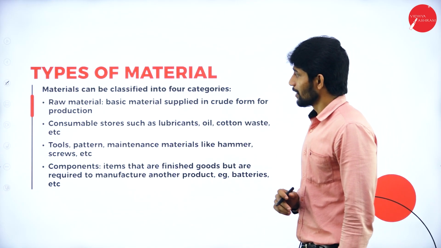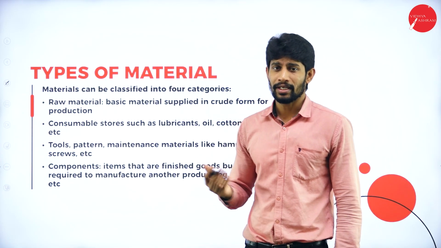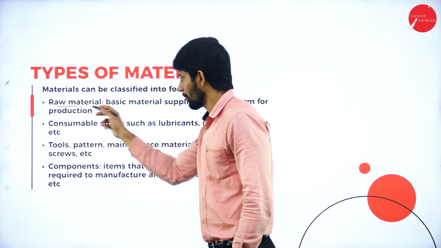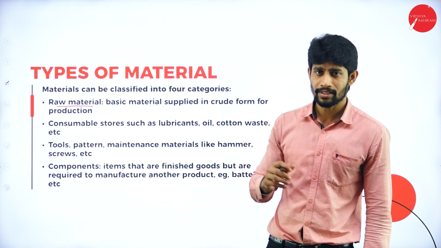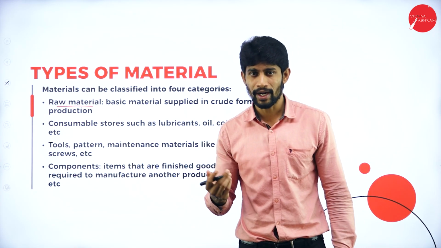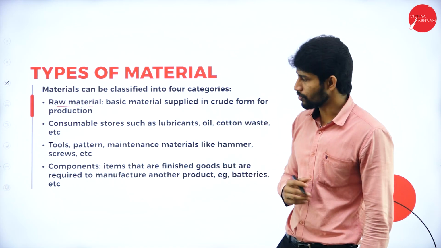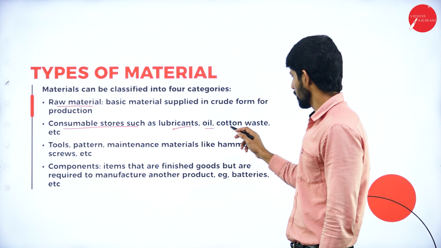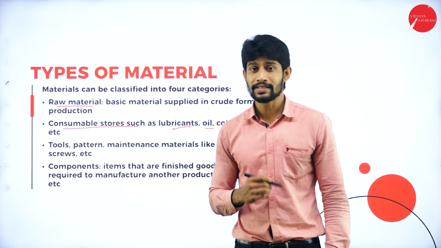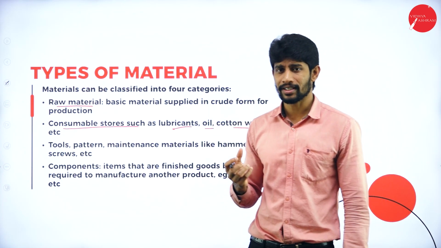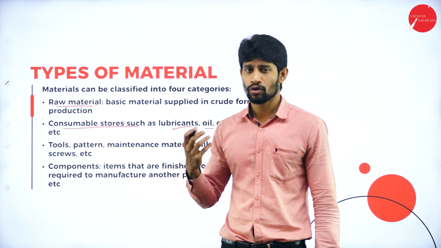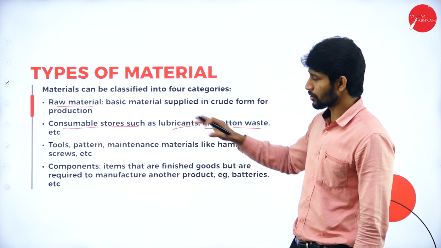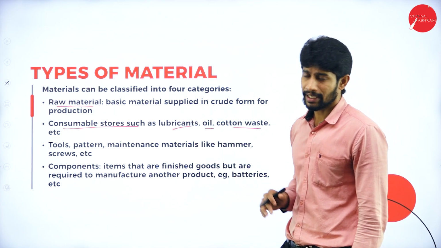So moving further, types of material. What all the materials you are going to see in a particular company? First thing is raw material. Raw material is the first and foremost thing you require to convert it into finished goods. Next, consumable stores such as lubricants, oil, cotton waste, etc. Consumable stores means the required things for the manufacturing process. So lubricant, oil, cotton waste, these are all the required things. These are also called material in a particular company.